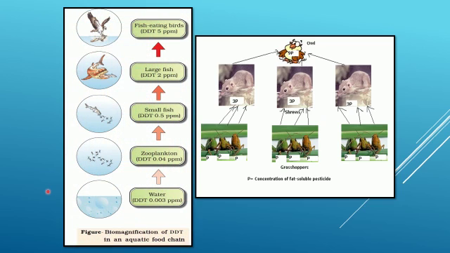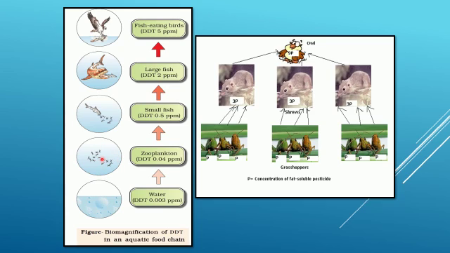Let us study this with an example. Here you can see biomagnification of DDT in an aquatic food chain. DDT is a non-biodegradable pesticide. When this DDT is present in the water, the aquatic animals will get that DDT in their body.